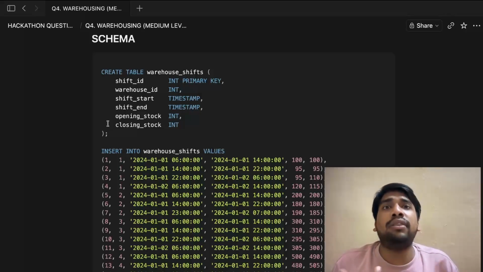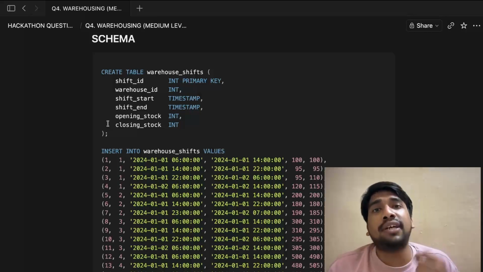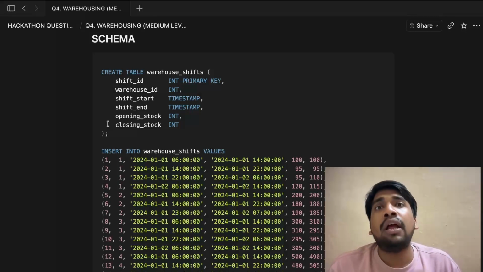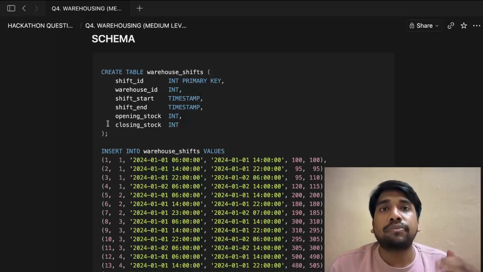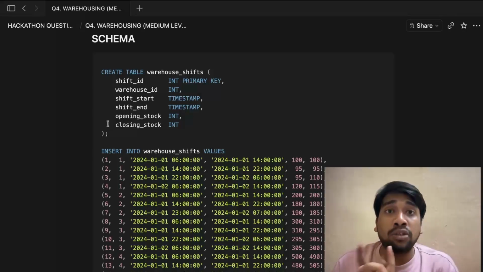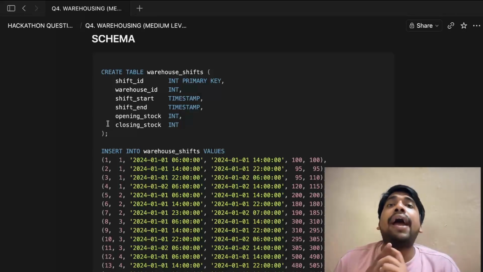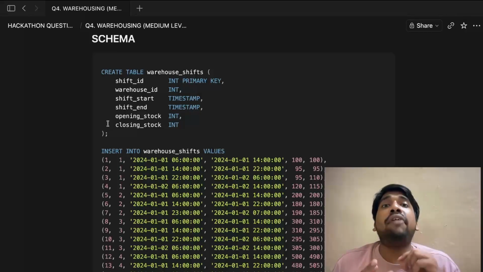It is not that much difficult, right? There is only one single window function that can solve this entire question, and that will be used in multiple ways. But again, you should have the knowledge of this window function that I'm talking about, and you should know how to use it in various situations.